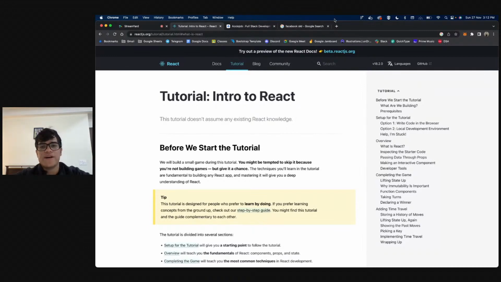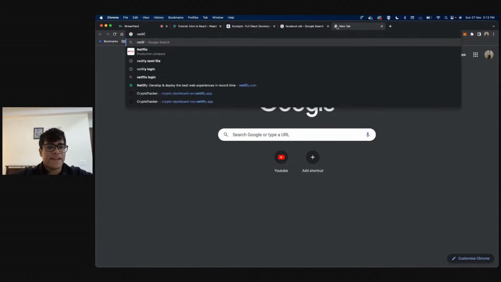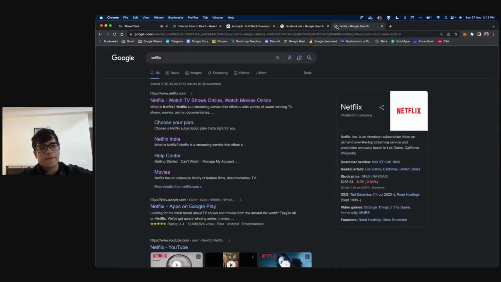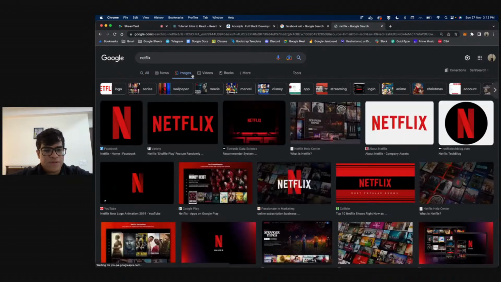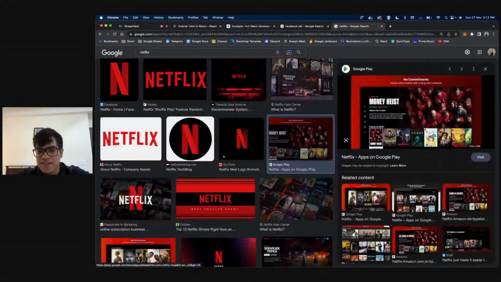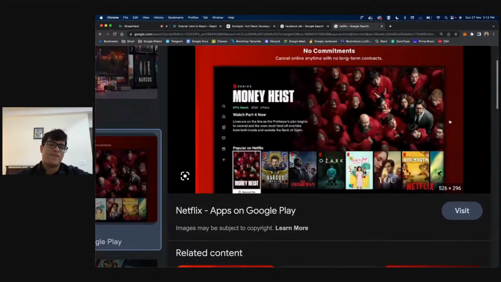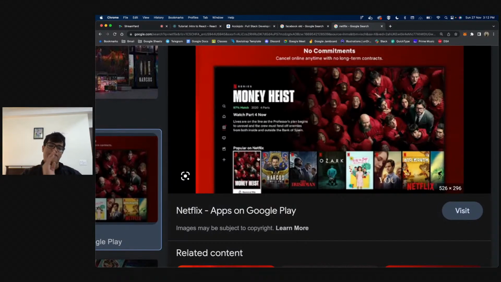So let's say I go to Netflix. Everybody knows how the homepage of Netflix looks. If I were to code this in pure HTML and CSS, I would be making the Money Heist banner, then adding the picture, then at the bottom having the Popular on Netflix tab, and then all of the movies. But the way I would do that in HTML is by copy pasting, copy pasting, copy pasting all of my code, God knows how many times. Or maybe I would be using some JavaScript to do that.